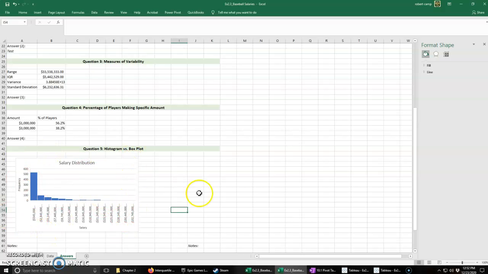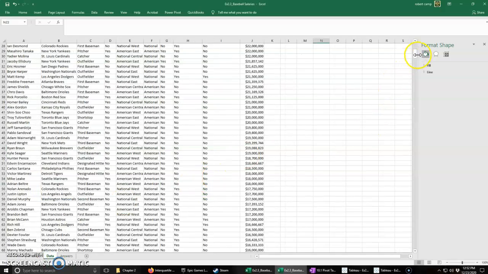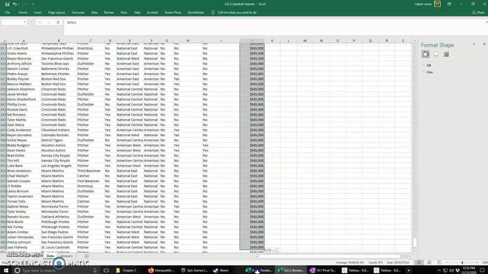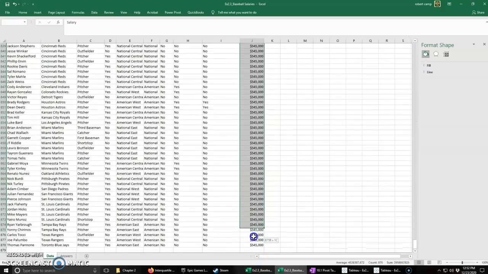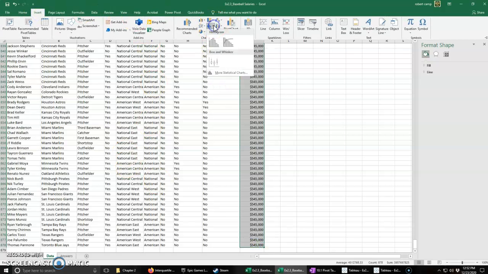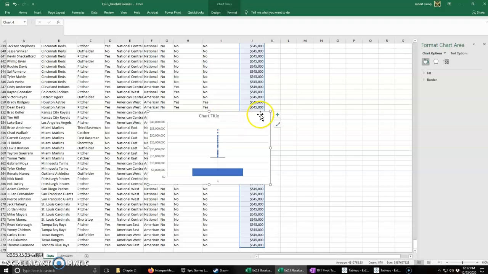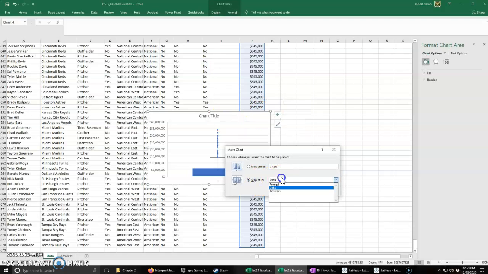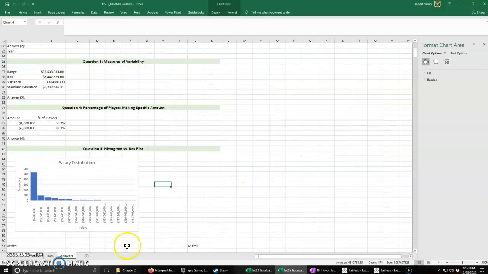So there's our histogram. Let's see if we can make the box and whisker plot without the same kind of problem. We'll pre-highlight the data again. As I said, I like building it, but for some reason my statistical stuff does not want to work with me today. So we're going to highlight all of our data, go to insert, go to our box and whisker, and there we go. Let's move chart, bring that into answers.